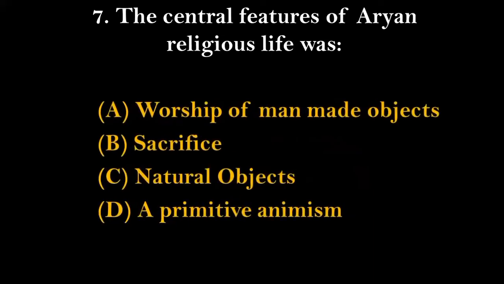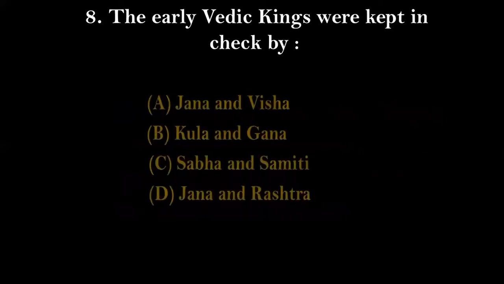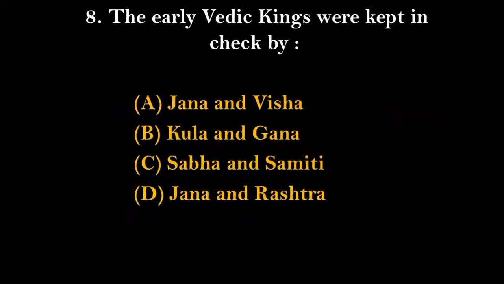Question number 7. The central feature of Aryan religious life was: A, worship of man-made objects or artifacts. Number B, sacrifice. Number C, natural objects. And number D, a primitive animism. And the right answer for this will be option number B, that is sacrifice. Question number 8. The early Vedic kings were kept in check by Jana and Visha, Gula and Gana, Sabha and Samiti, and Jana and Rashtra.